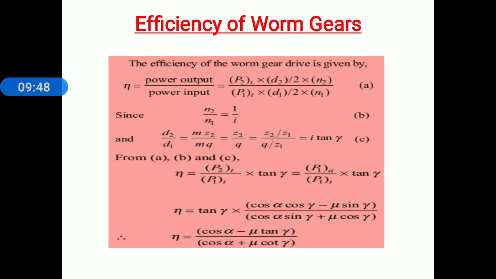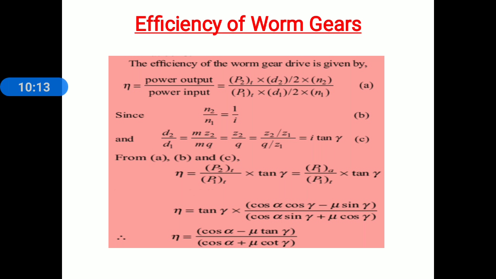Therefore efficiency is equal to P2T divided by P1T into D2 by D1, which is I into tan gamma, into N2 divided by N1, which is 1 by I. I gets cancelled, and finally we get the relation for efficiency: P2T divided by P1T into tan gamma.